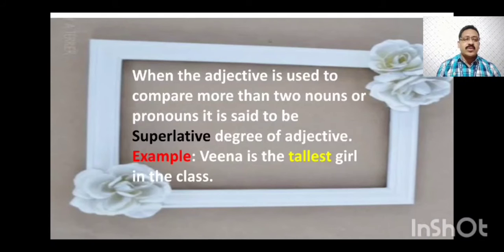So the adjective tall, which was the positive degree in the first example, changes into taller in the comparative degree. Now in the third case you can see it is tallest. So tall, taller, tallest are the three forms of adjective we generally use in sentences to express positive quality, comparative quality or superlative quality.